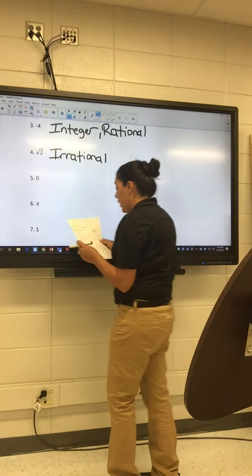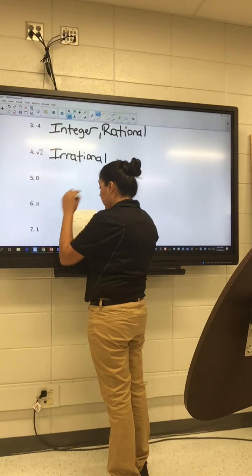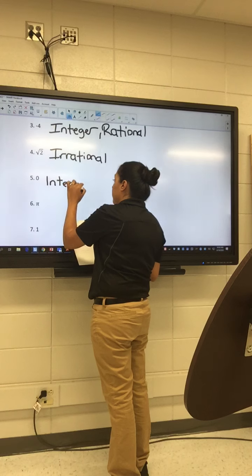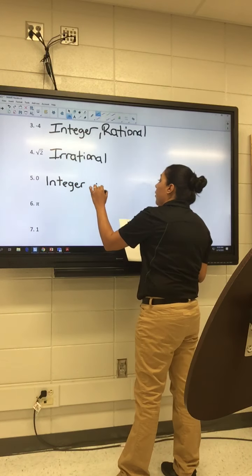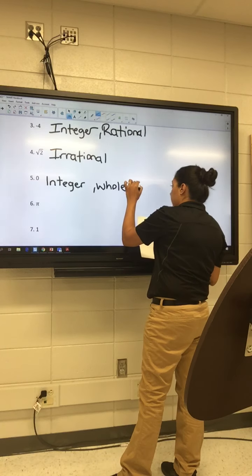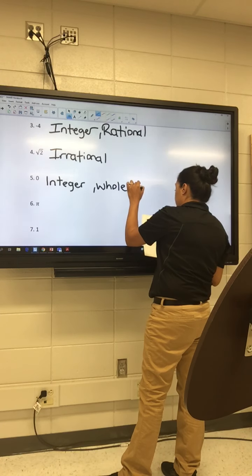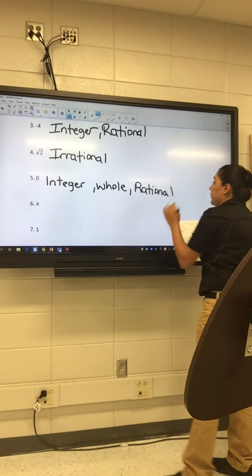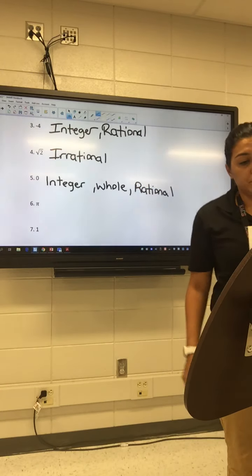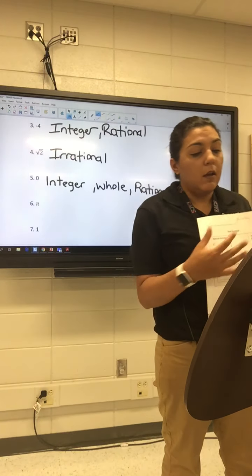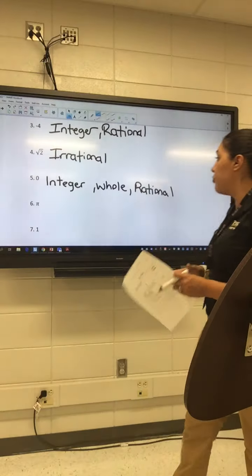Okay, so 0 is going to be an integer, a whole, and I was going backwards, rational. Is it an irrational? No, it's one or the other. Okay, so it's either rational or irrational.